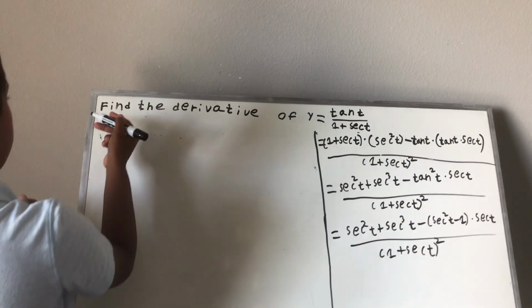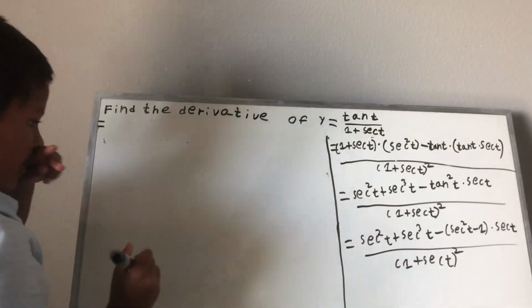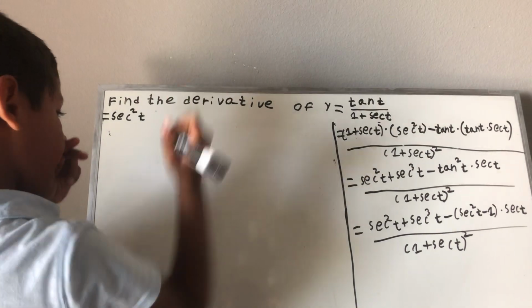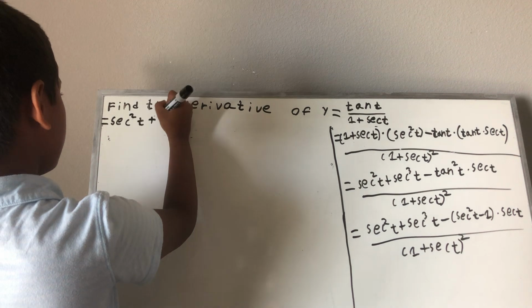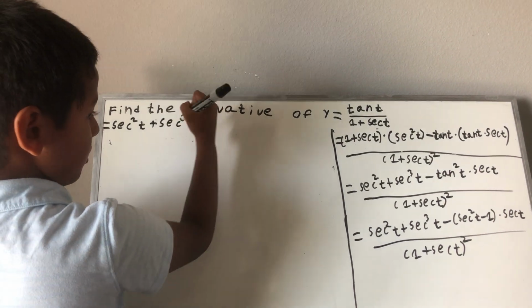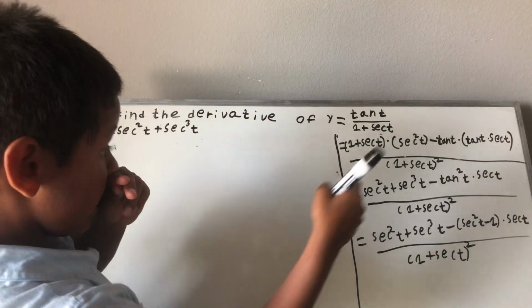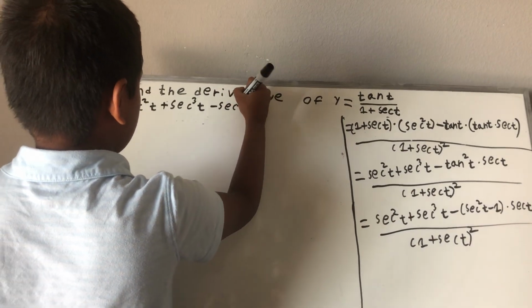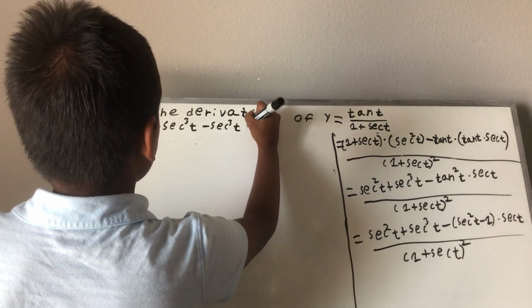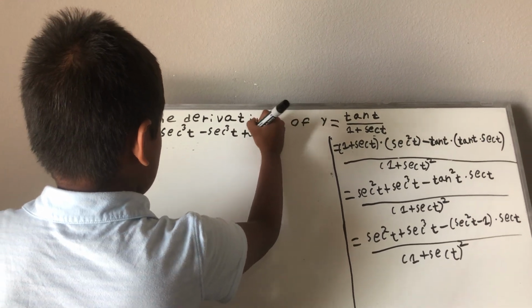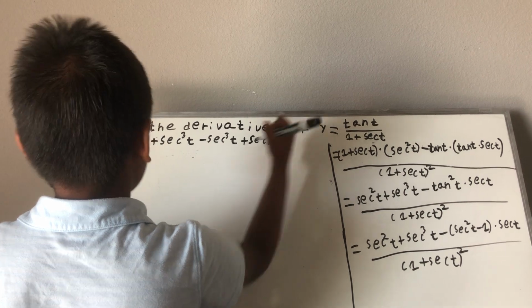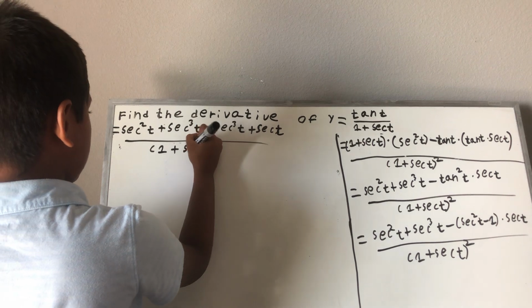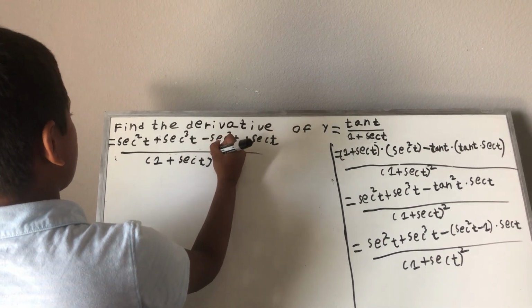So now this would be equal to, we have secant squared t, and then plus secant cubed t, and now we distribute that, so we have negative secant cubed t, and then plus secant t, and this whole over, parentheses 1 plus secant t, parentheses closed, squared.